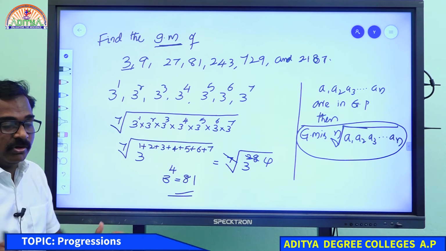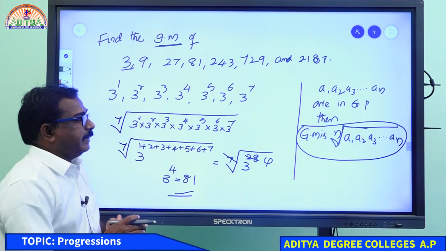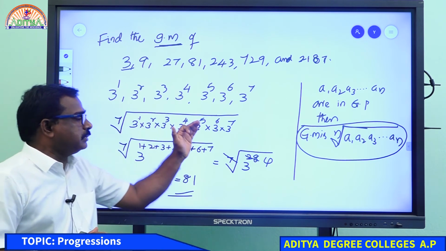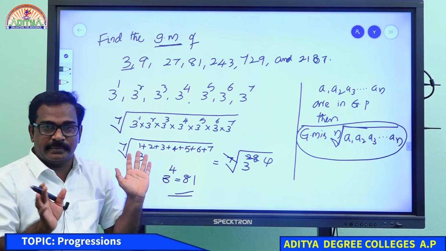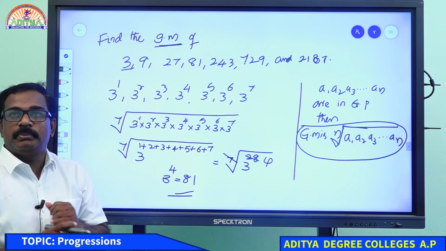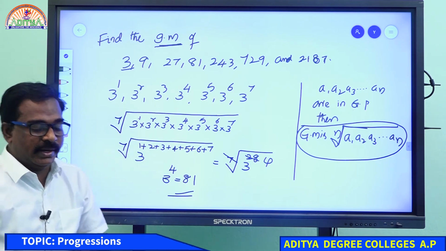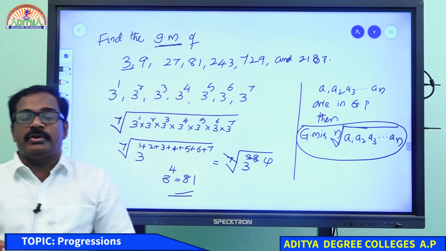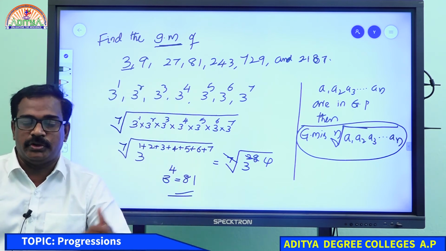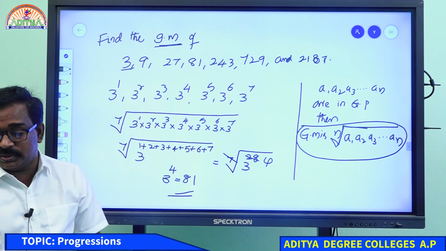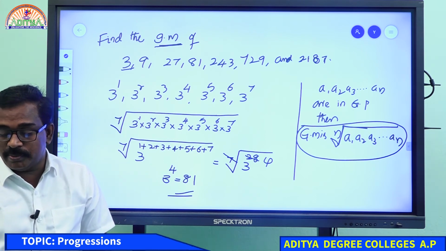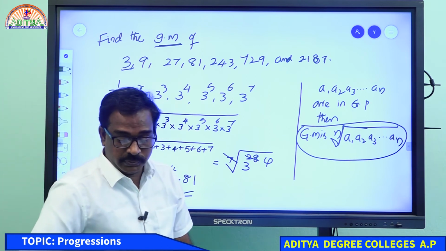Please keep that in your mind: when geometric mean is asked, take the product of all the terms, and however many terms there are, that root will be taken. Suppose 7 terms are there, you get the 7th root. 8 terms, 8th root. 3 terms, cube root. 9 terms means 9th root. Very good, right? 81 is the geometric mean.